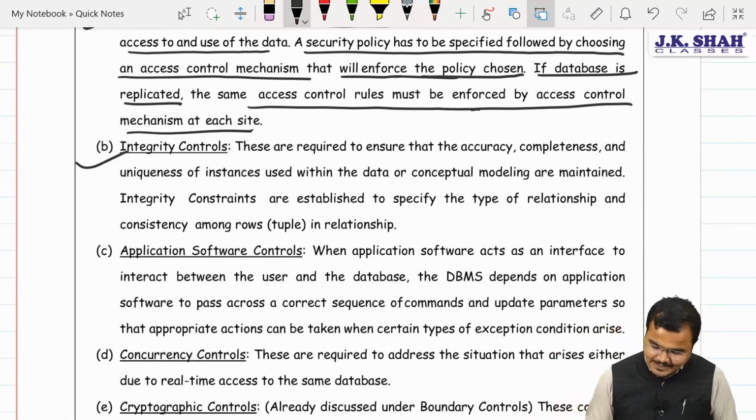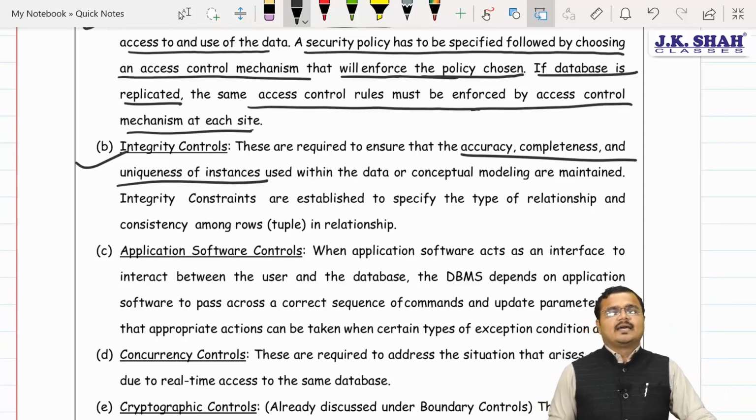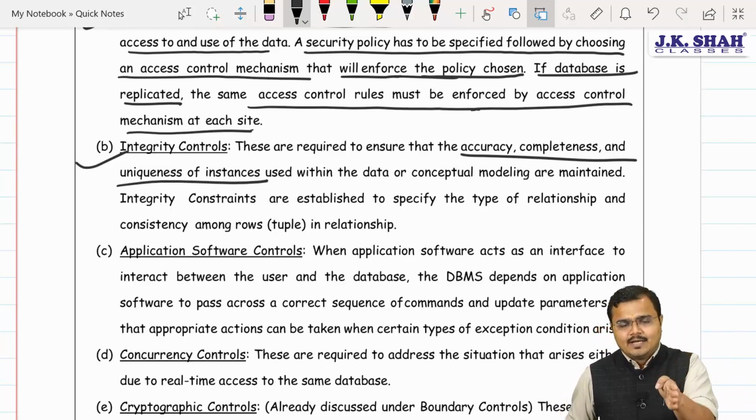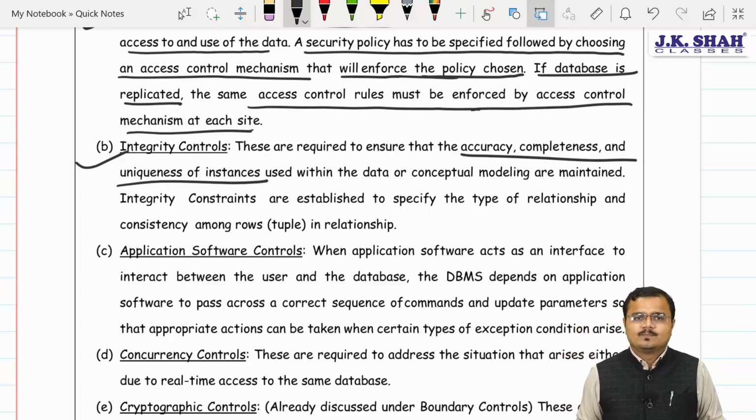Its accuracy, completeness and uniqueness must be maintained, chartered, by implementing what? Sir, integrity controls. Integrity controls clearly mention one thing: if you want to update the database, even with the updated database, we are going to follow the proper and strict standard so that no unauthorized data entries will be allowed.